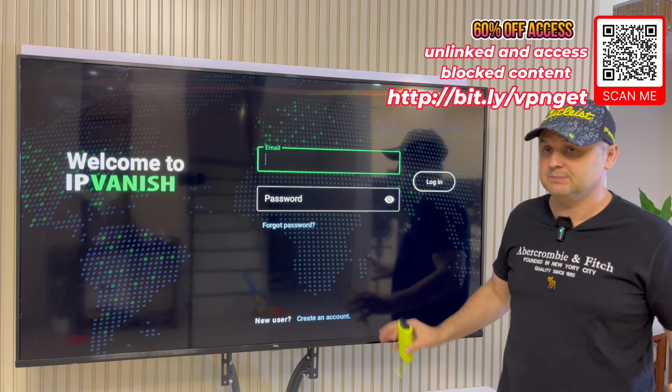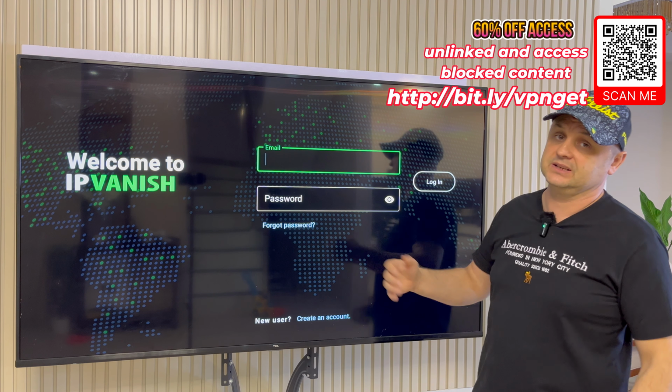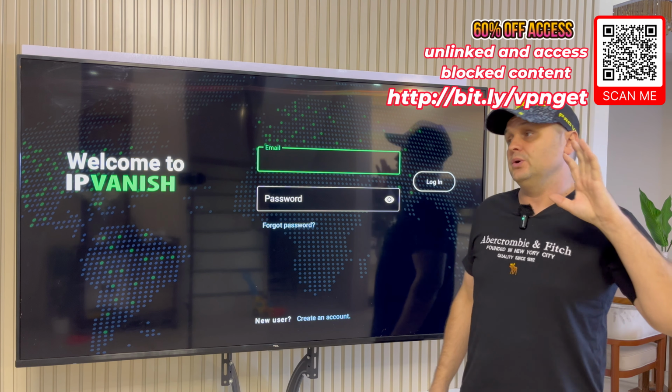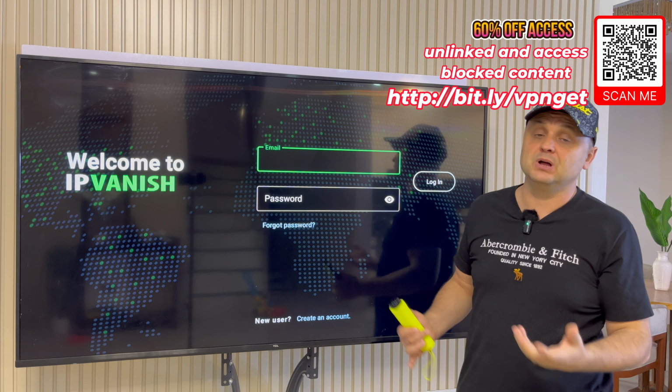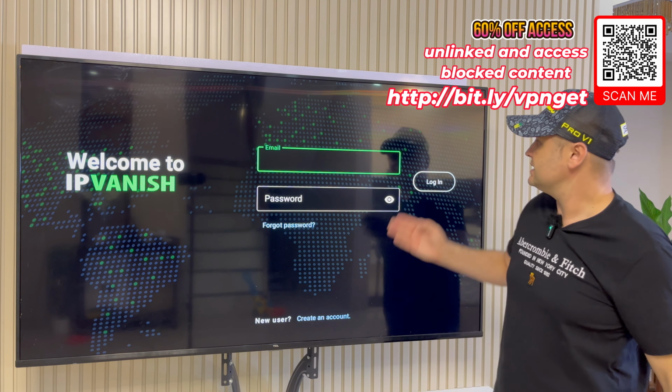I'm going to show you how to set up this application. It's going to give you all the updates, and it's going to allow you to access the Unlinked store as it's being blocked right now by internet service providers. So the installation of these apps is being blocked, but you're going to be able to access it if you use a VPN. So scan this barcode.